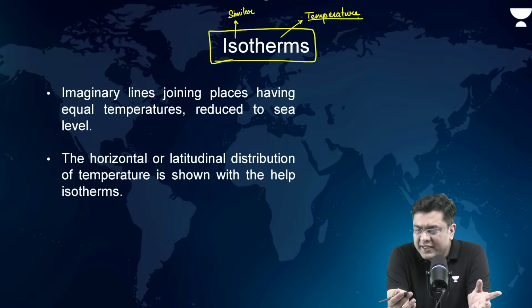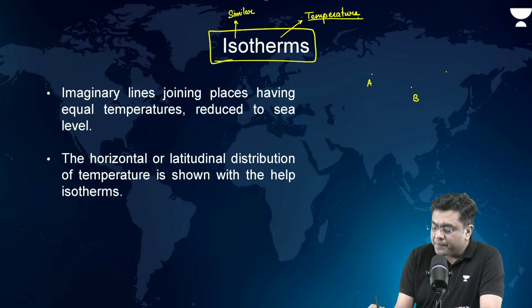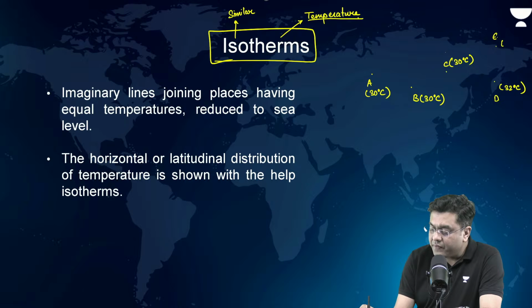So for example, let's suppose you have many distinct places A, B, C, D, and let's suppose you also consider E. Now, A is indicating, let's suppose, 30 degrees Celsius. B is indicating 30 degrees Celsius. C as well is indicating 30 degrees Celsius. D is indicating 32 degrees Celsius. E is again indicating 30 degrees Celsius.